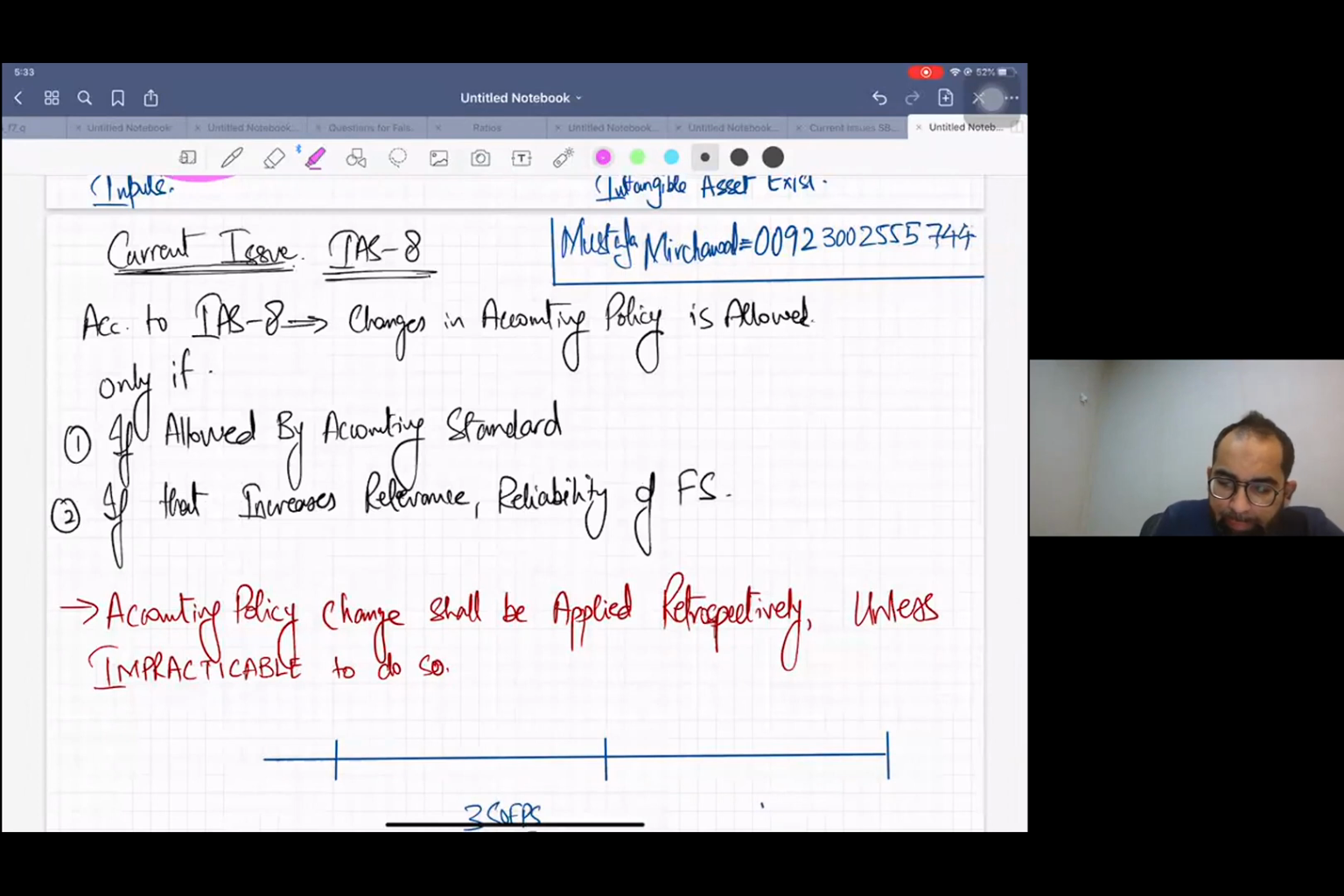See, I hope you all remember the name of IAS 8. First of all, let's recall the name of IAS 8. The name of IAS 8 is changes in accounting policies, changes in accounting estimates, and prior period errors. Right now, we are not discussing the second name, only the first name, the change in accounting policy. I hope you remember.